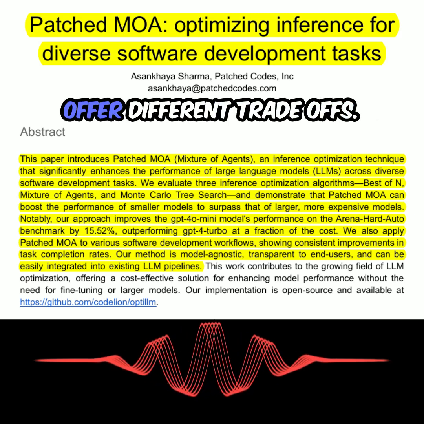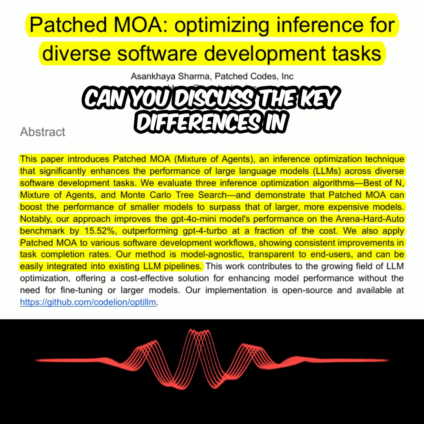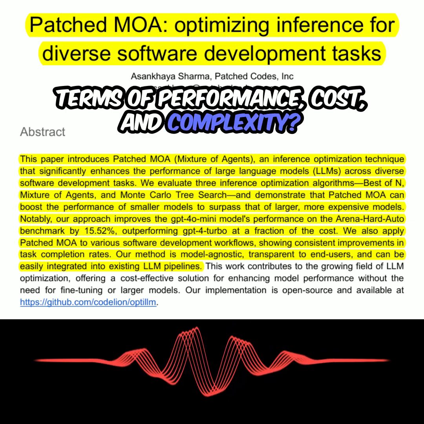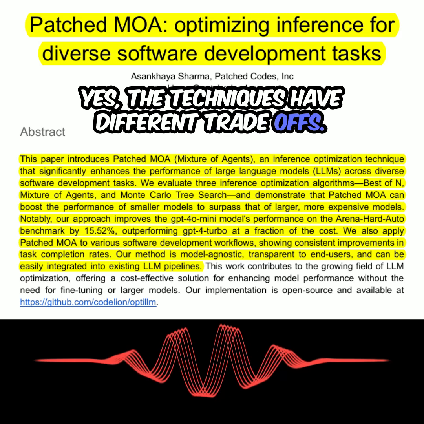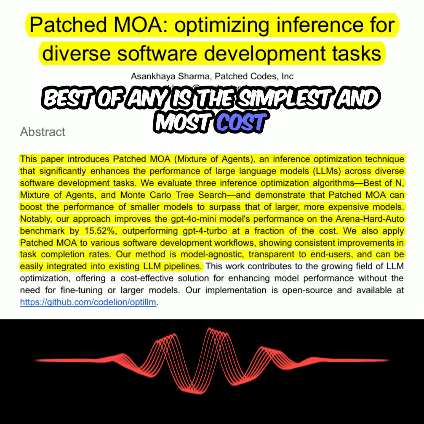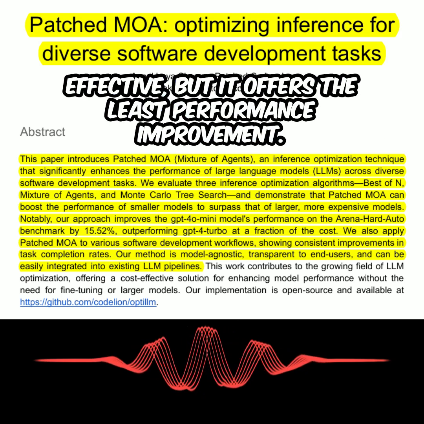It sounds like these techniques offer different trade-offs. Can you discuss the key differences in terms of performance, cost, and complexity? Yes, the techniques have different trade-offs. Best of N is the simplest and most cost-effective, but it offers the least performance improvement.